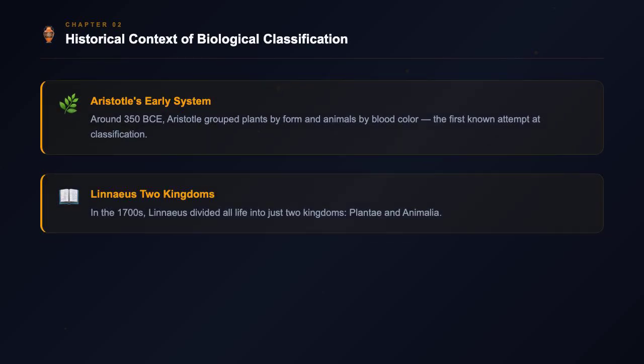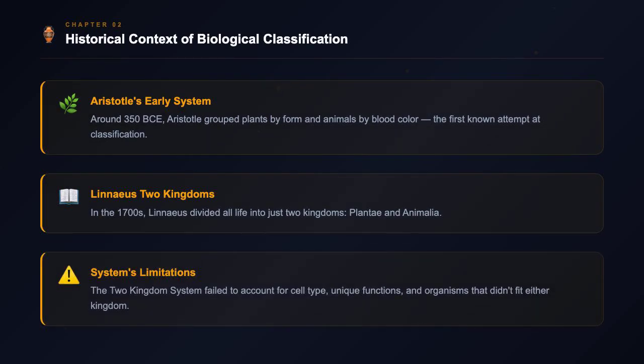Aristotle made the first attempt to organize living things around 350 BCE. He grouped plants by form and animals by blood color. Later, Carolus Linnaeus established the two-kingdom system in the 1700s, dividing organisms into Plantae and Animalia. This system had problems, though. It couldn't distinguish between different types of cells or organisms with unique functions.